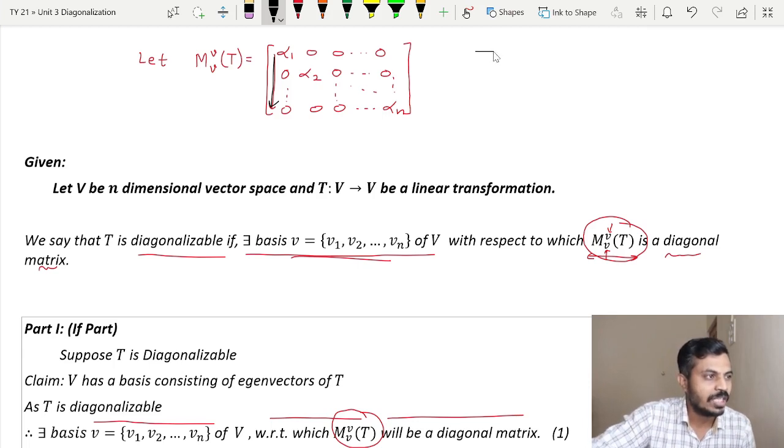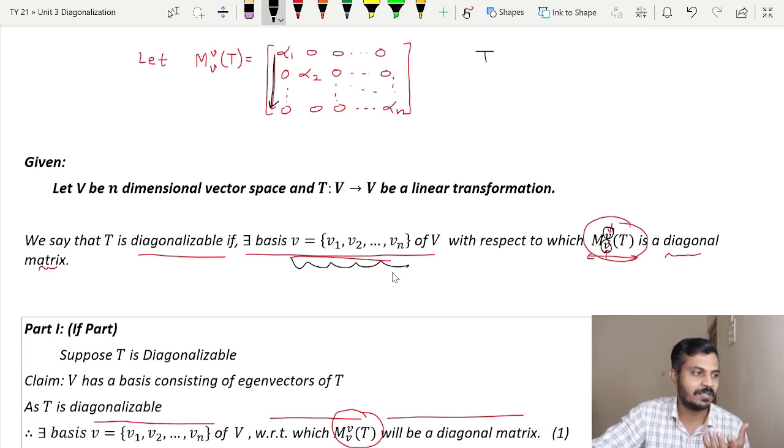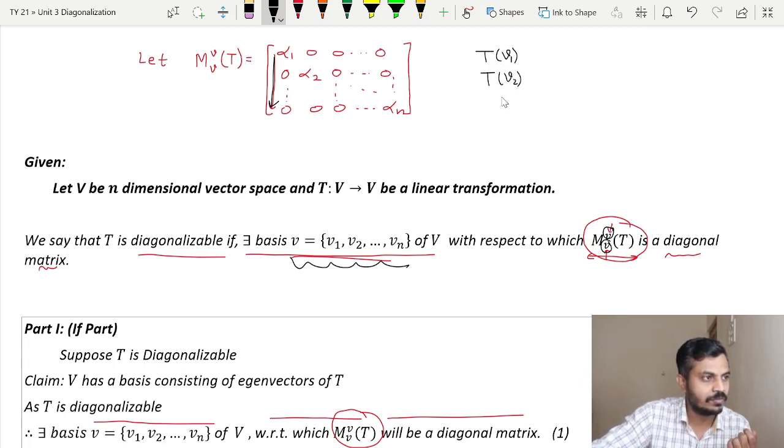I am talking about the images of the basis set of the domain. Now in this case, the basis of domain as well as codomain is the same, and it is this set. So I am talking about images of the basis elements, that is nothing but T(v1), T(v2) and so on up to T(vn).